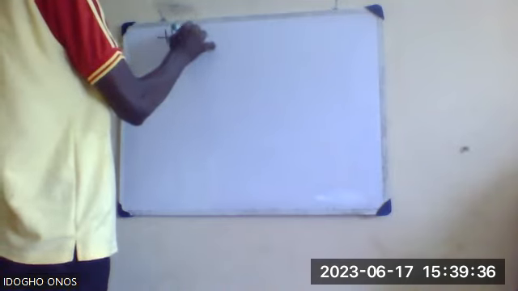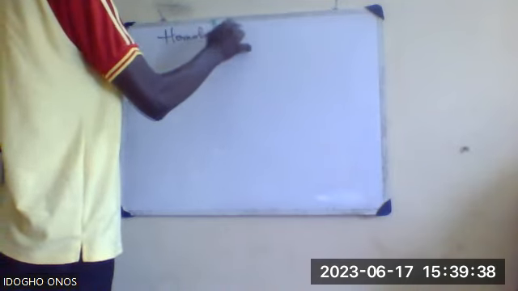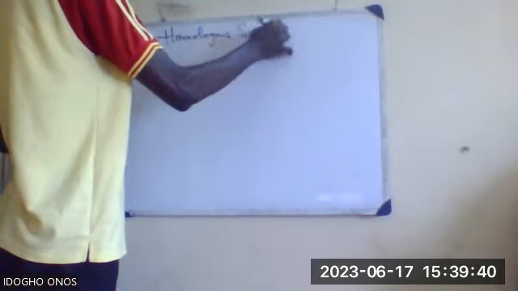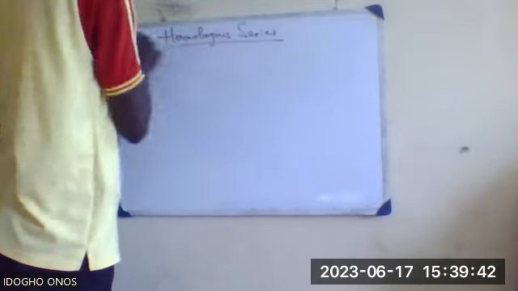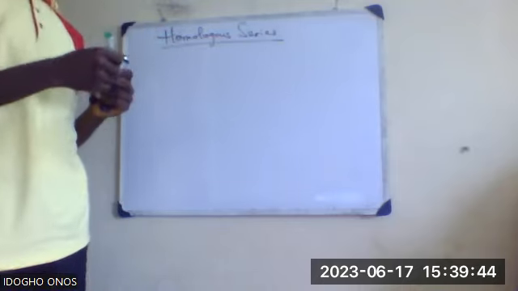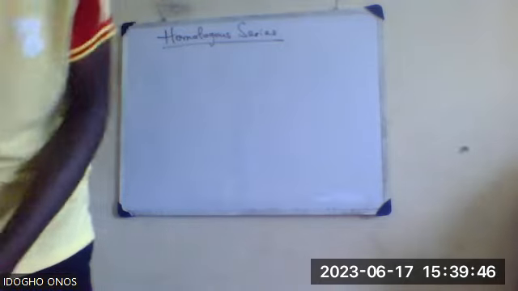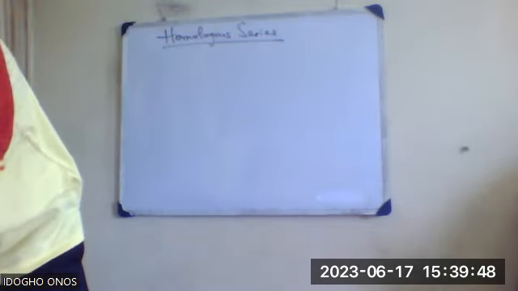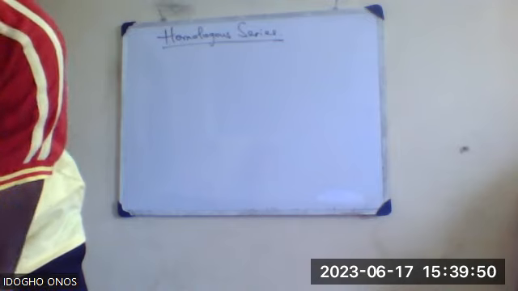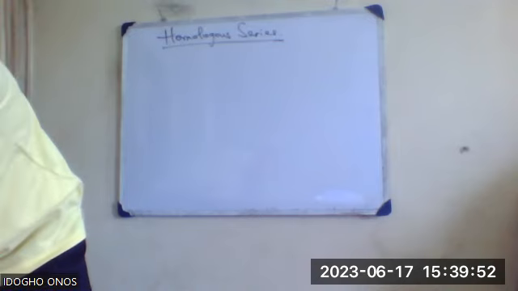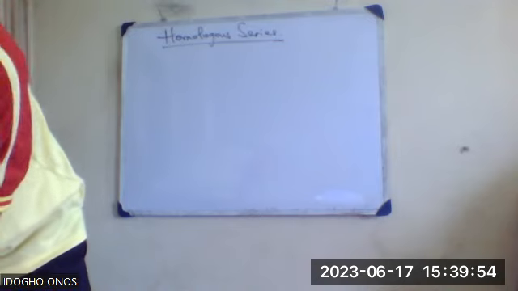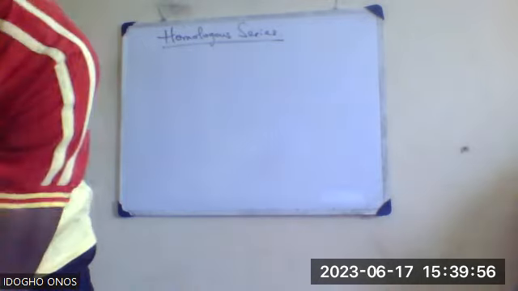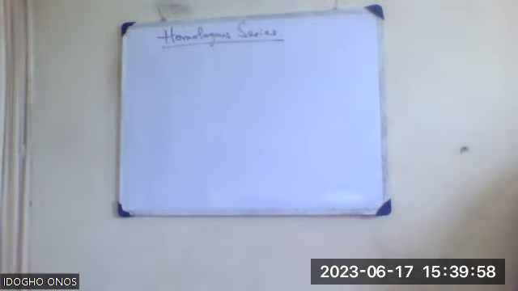So next is homologous series, but I will stop here. At this point, I want to shut down this second section. Any question before I shut this down? No question. Okay, so I will shut this down now so that we can come back and look at the homologous series, functional group, and IUPAC nomenclature.